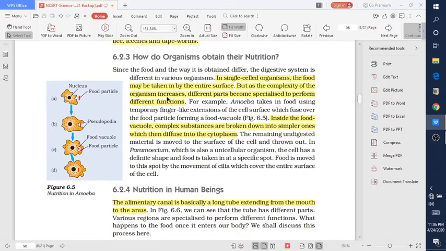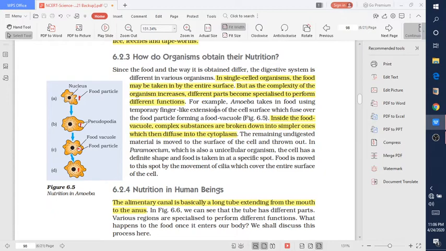For example, in human beings, different parts of the alimentary canal are used for different functions.